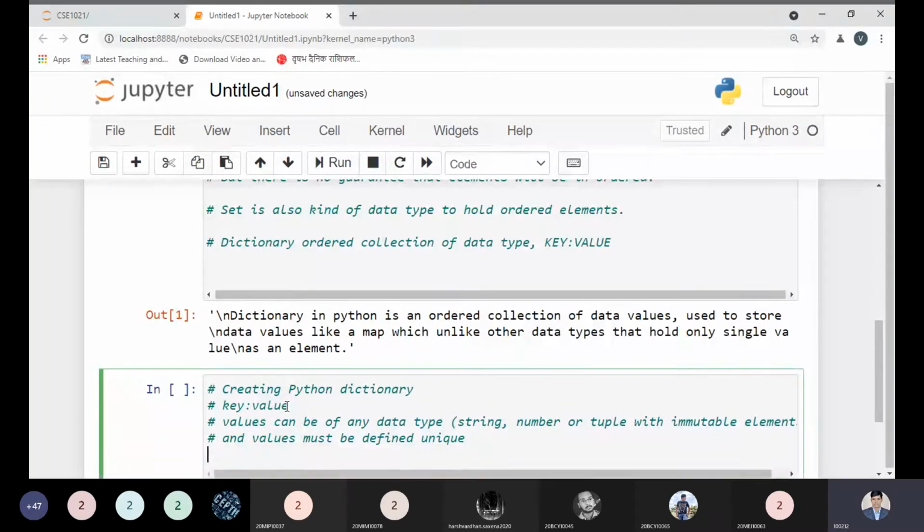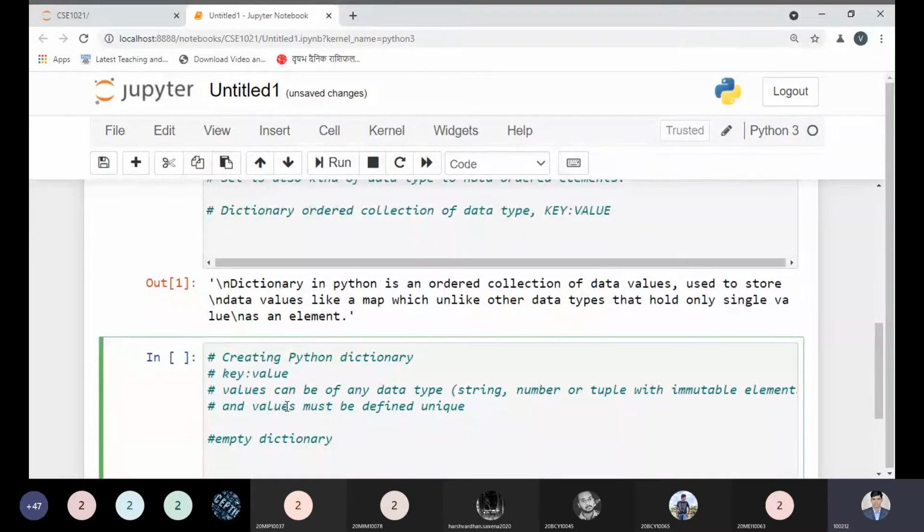So if this concept is clear to us, let us first understand how to define an empty dictionary. I'm going to write down: define an empty dictionary. The syntax is very clear and simple. Just like a set, we have to use curly braces. Suppose I'm taking a variable a equal to this.